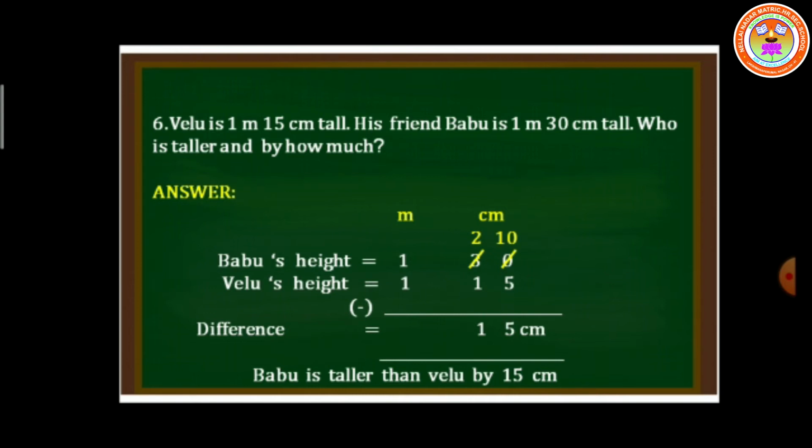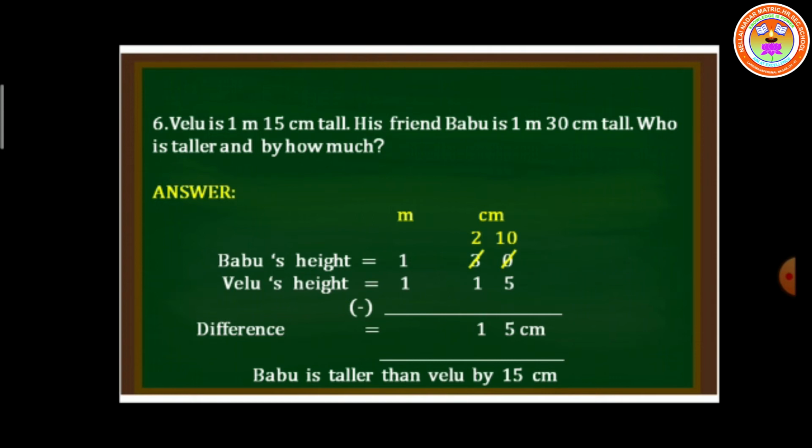See, on the centimeter side, 0 minus 5 we can't do subtraction. Then go with the previous number, that is borrowing. That is 3. 3 has become now 2, 0 has become now 10. 10 minus 5 is 5 and 2 minus 1 is 1. Then 1 minus 1 is 0. You need not put 0. Let it be 15 centimeters. So who is taller? Babu is taller than Velu by 15 centimeters.